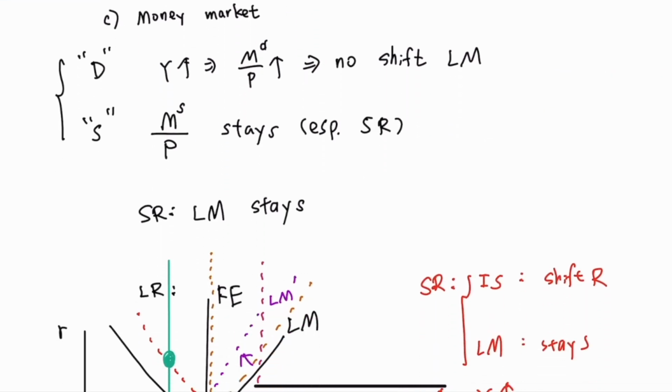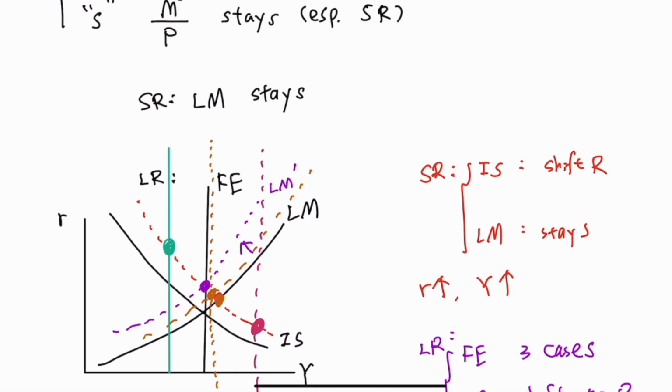Finally, for the money market, we know that in the short run, the LM curve stays put when there is a permanent positive supply shock. However, in the long run, because the full employment line shifts, the price needs to adjust such that the economy can restore the general equilibrium.